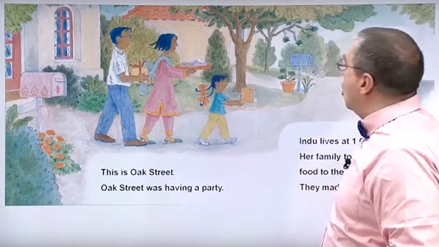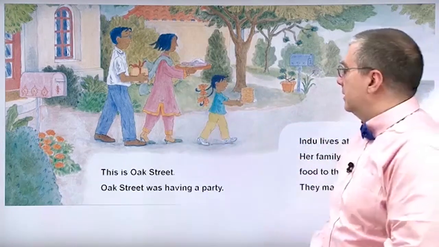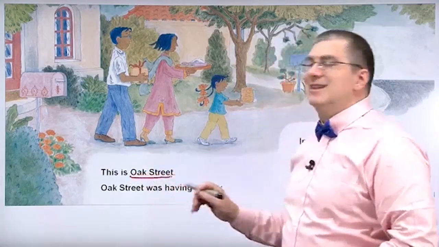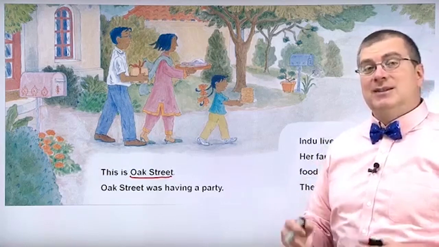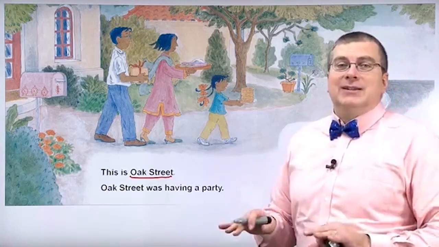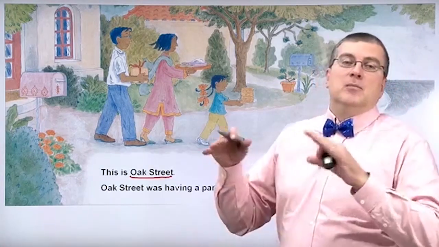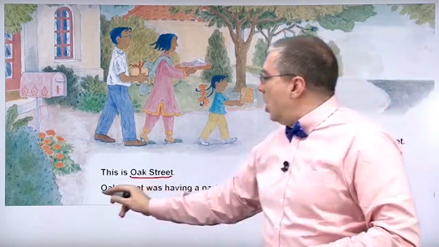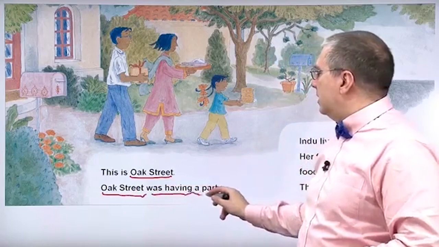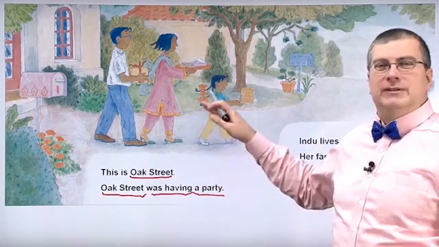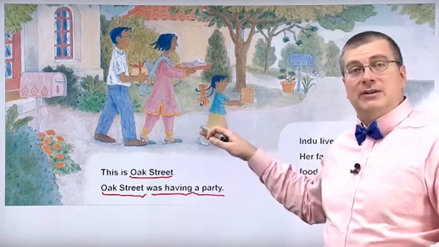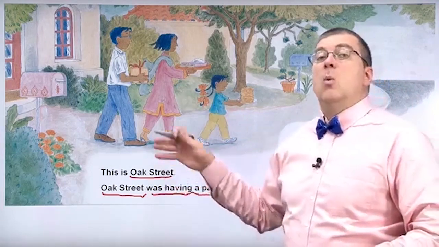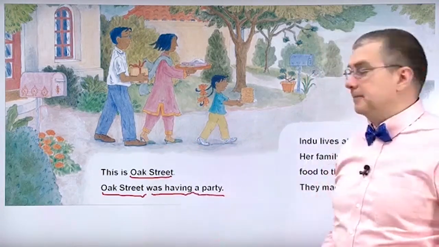This is Oak Street. It's the name of the street. Sounds like a very nice, clean, beautiful street. Many oak trees, right? Oak Street was having a party. So this is a story that happened in the past. Oak Street was having a party.